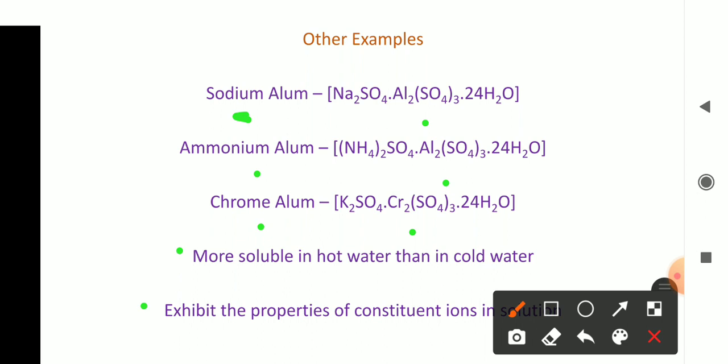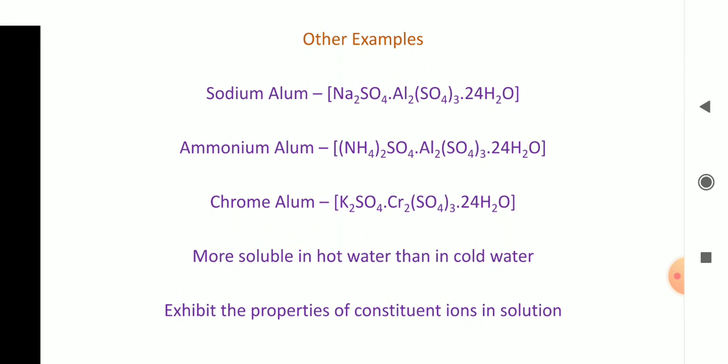What is given? They exhibit the properties of the constituent ions in solution. For example, if you dissolve potash alum in water, it shows the properties of potassium, it shows the properties of aluminium, it shows the properties of the sulfate ion, and whatever is present there, which means in solution they are completely ionized. The potassium sulfate part will change into K+ and SO4 2-, whereas the aluminum sulfate part will change into Al3+ and SO4 2-. So because of this complete dissociation of the molecules, they show the properties of the constituent ions.